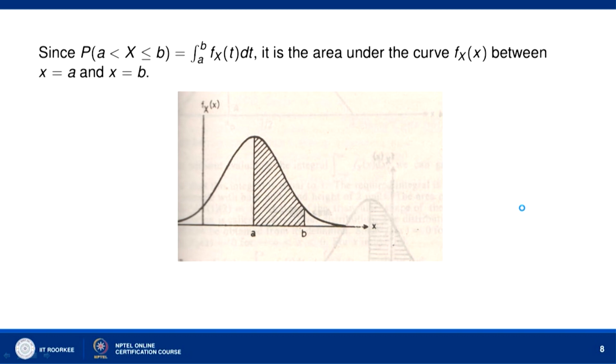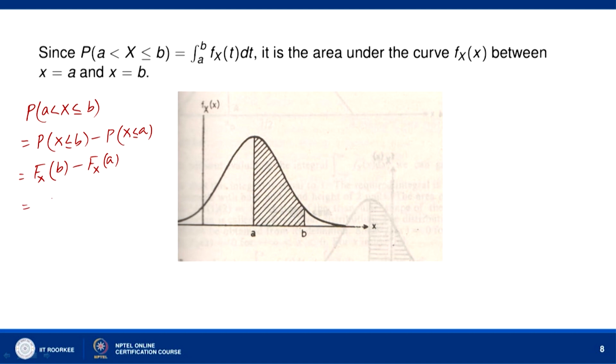Now, probability of a less than X less than or equal to b is the integral over a to b of f_X(t) dt, because probability a less than X less than or equal to b is equal to probability that X is less than or equal to b minus probability that X is less than or equal to a. So, this is F_X(b) minus F_X(a), we can say.